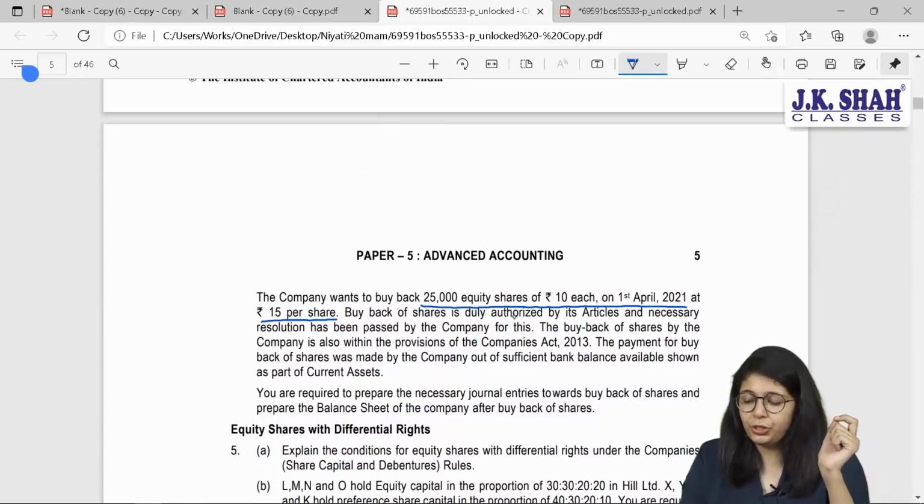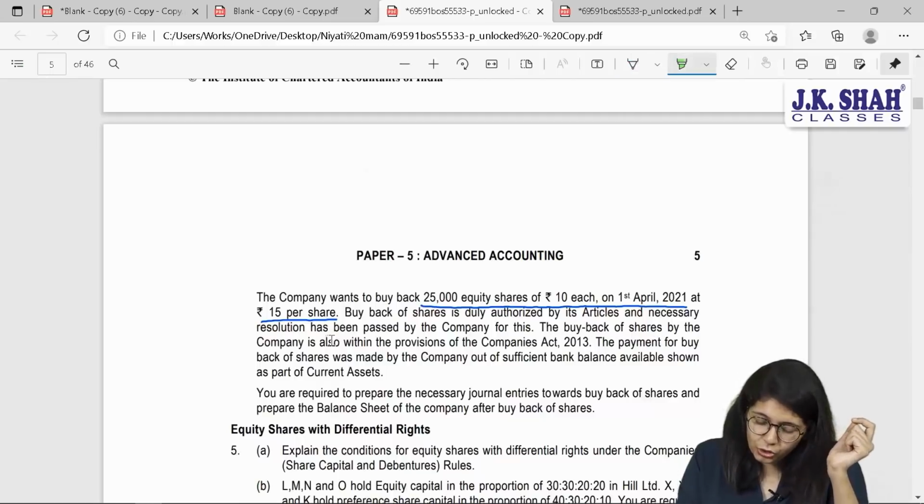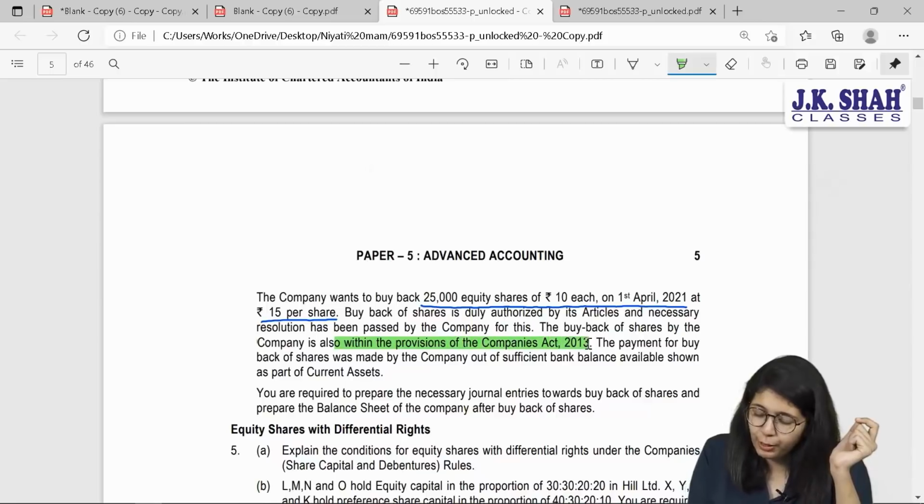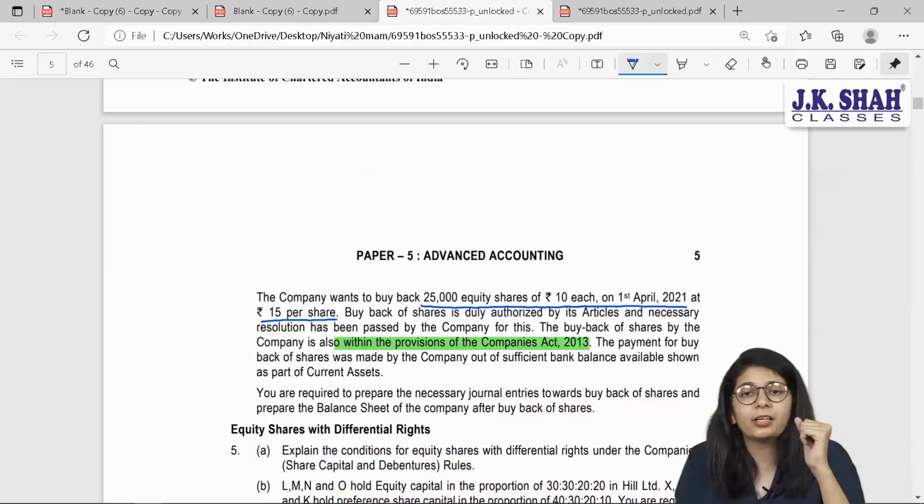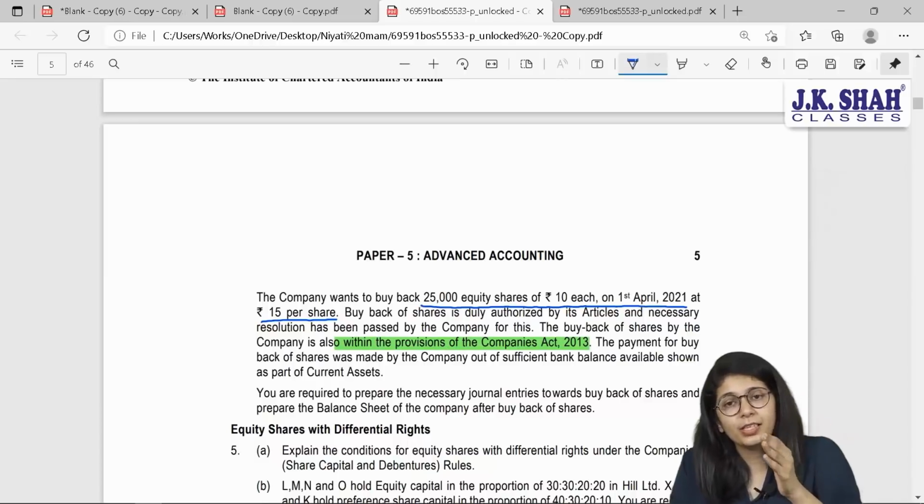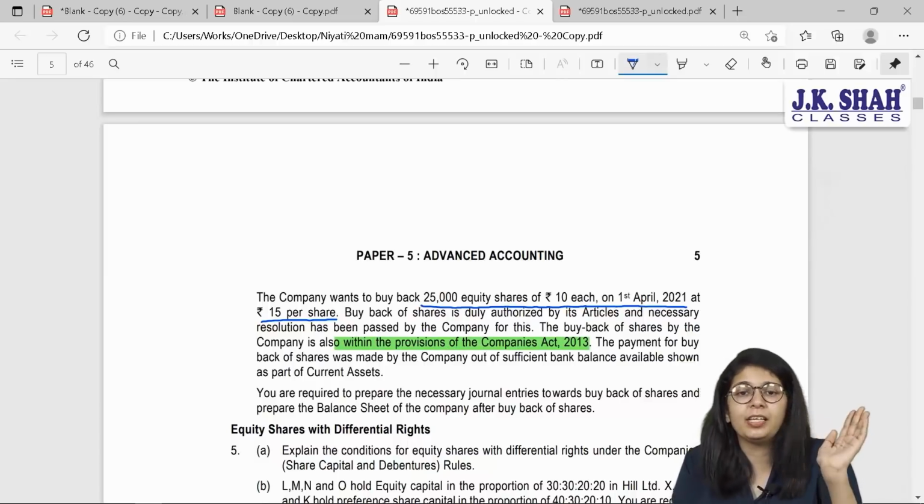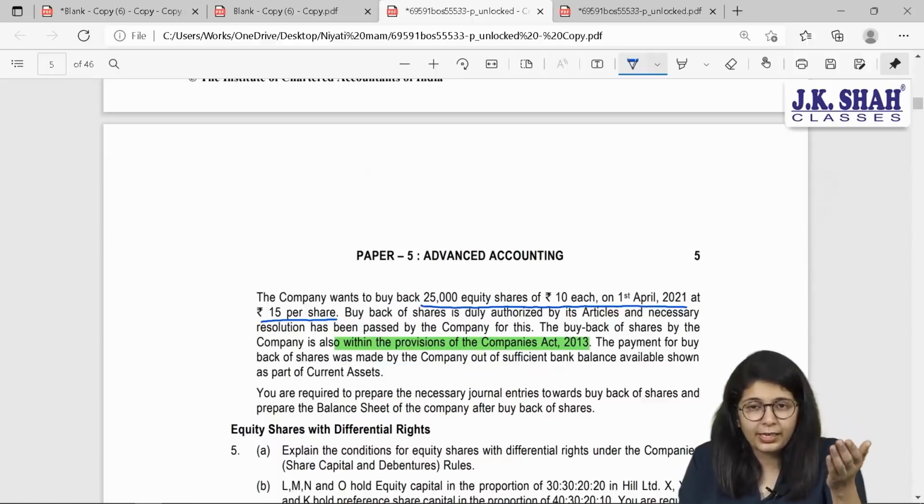Buyback of shares is duly authorized by its articles and necessary resolution have been passed by the company for this. The buyback of shares by the company is also within the provision of Companies Act 2013. What provisions are they talking about? Those 3 legal conditions. But they are saying already the 3 legal conditions have been taken care of. Are you supposed to identify that?